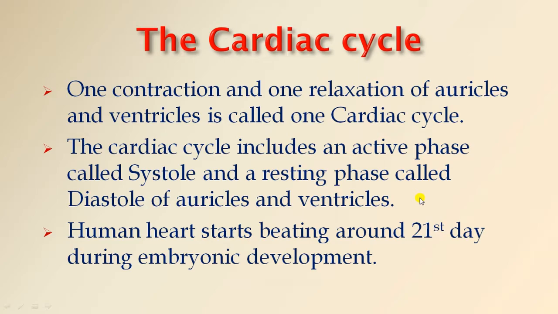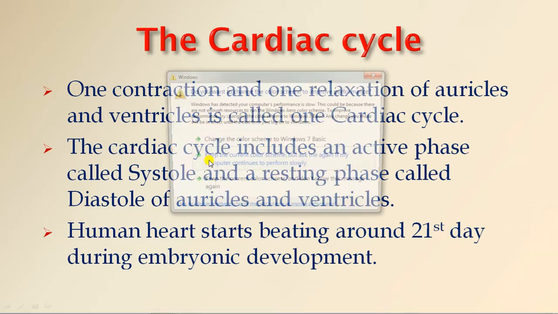Let us start. So the cardiac cycle is nothing but one contraction and one relaxation of auricles and ventricles. In the last videos we have learned the internal structure of heart, in which you have also known about the auricles and ventricles, which are the chambers of the heart. So those auricles and ventricles, when they contract and relax, one contraction and one relaxation of auricles and ventricles of heart is known as one cardiac cycle.